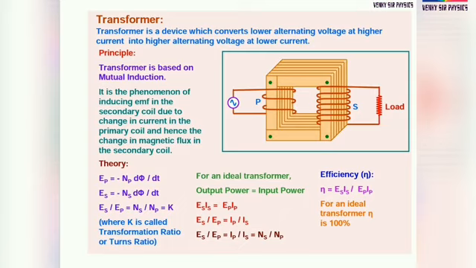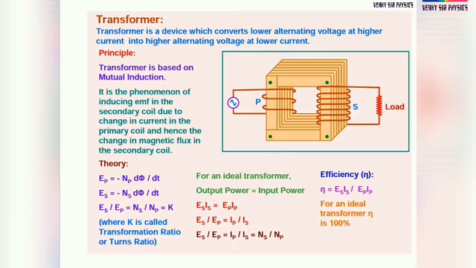Principle: the transformer is based on mutual inductance. It is the phenomenon of inducing EMF in the secondary coil due to change in current in the primary coil, and hence the change in magnetic flux in the secondary coil. This is the principle. The transformer is based on the principle of mutual inductance. It means on one side we produce a magnetic field, and on the other side we get an induced EMF.